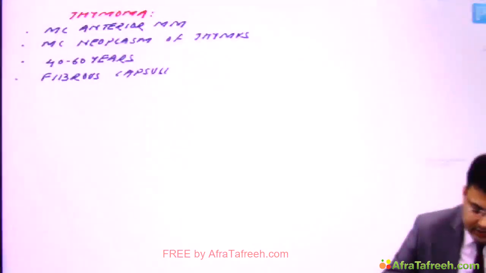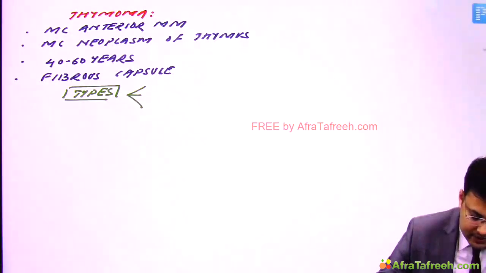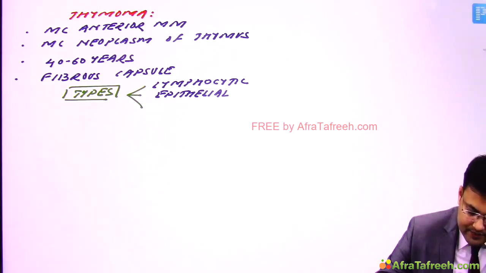Clear? Now see the question: what are the types of thymoma? It is of three types: lymphocytic, epithelial, and lymphoepithelial. Simple.